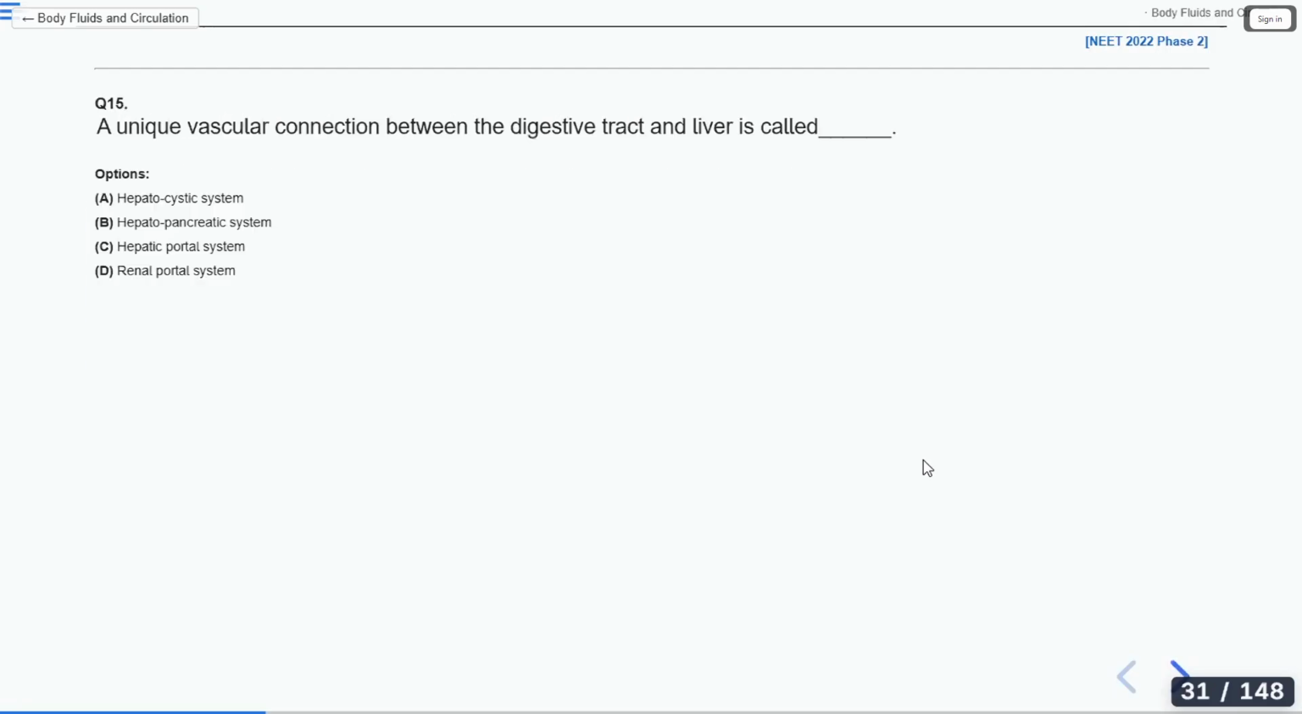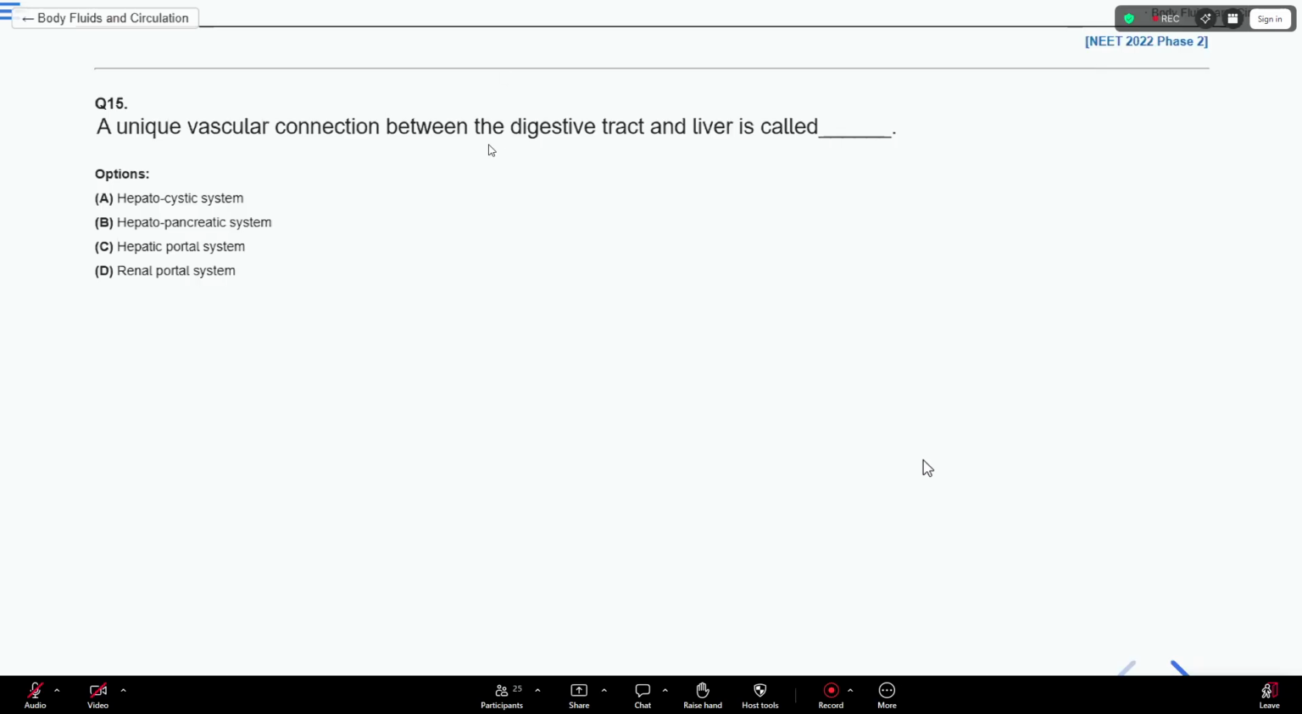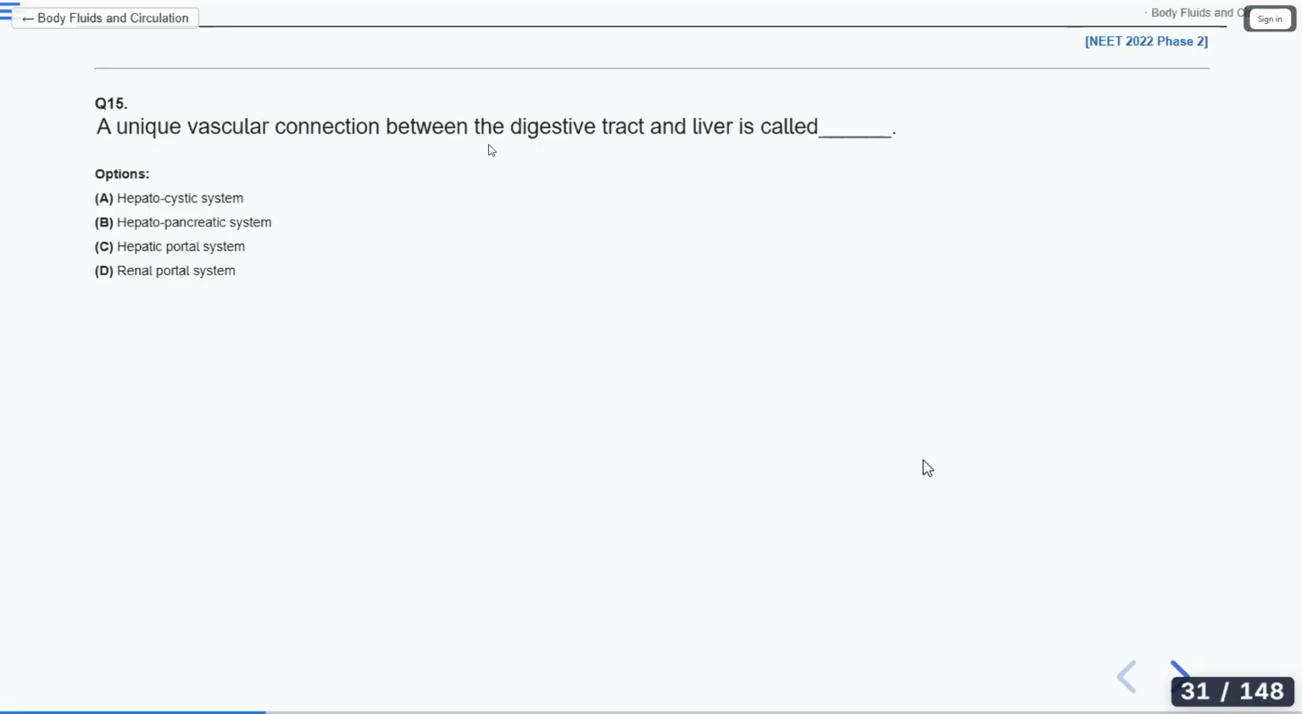Next question. A unique vascular connection between the digestive tract and liver is called: hepatocystic system, hepatopancreatic system, hepatic portal system, renal portal system. Okay, started getting the answers. It is option C. Let's see.